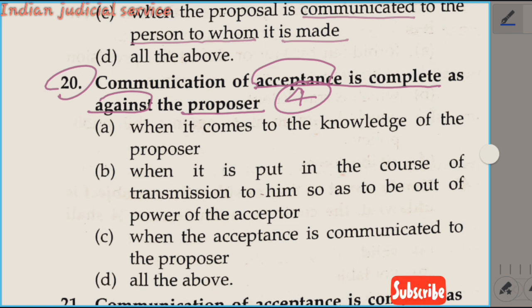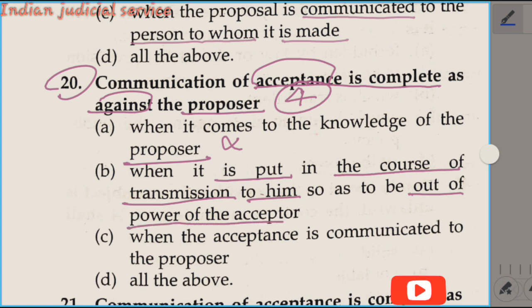It is completed when it is put in the course of transmission to him so as to be out of the power of the acceptor. This is very important. Now take our options here. When it comes to the knowledge of the proposer, no, it's the wrong option according to section 4. When it is put in the course of transmission to him so as to be out of the power of the acceptor, yes, this is our answer. So option B is correct here.